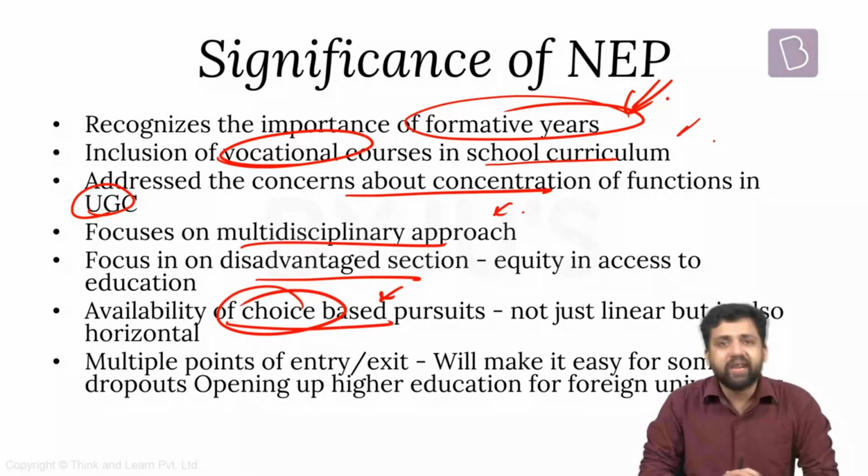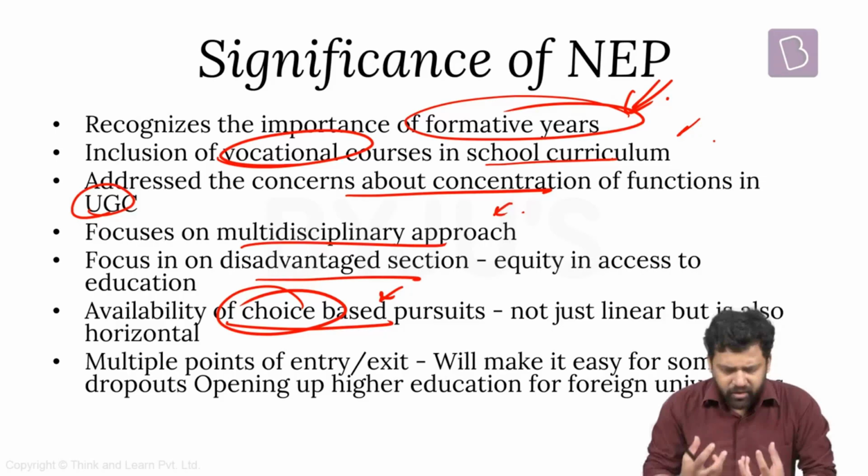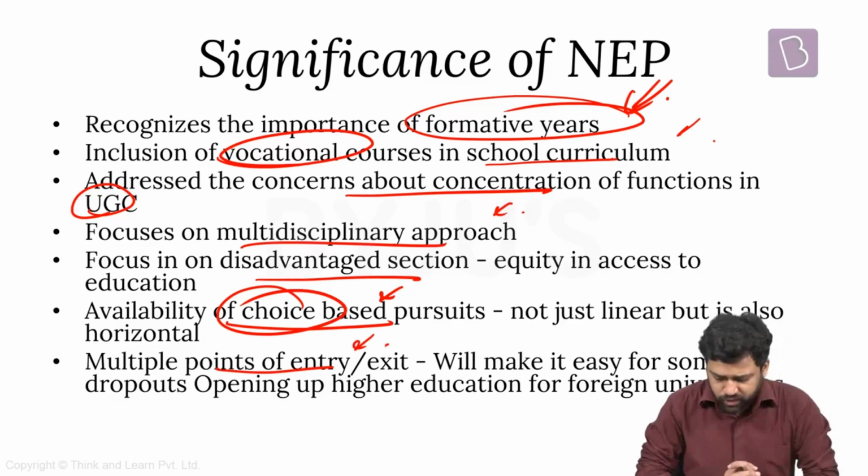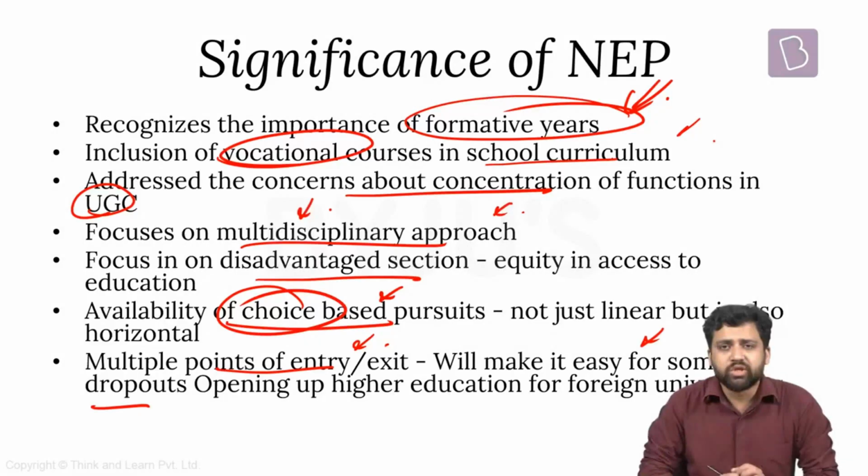Also, one very important part is it recognizes that students should have the freedom. It recognizes that children should have choice. They should decide. The education system should be flexible enough to give a sufficient amount of freedom to students. The multiple entry, multiple exit system is something which is completely unique, which has probably not been experimented with in the context of India. And it is not only going to help people gain different kinds of skills across disciplines, it can also make it easy for dropouts. So this is also something which is unique.